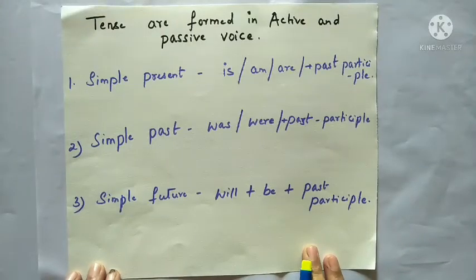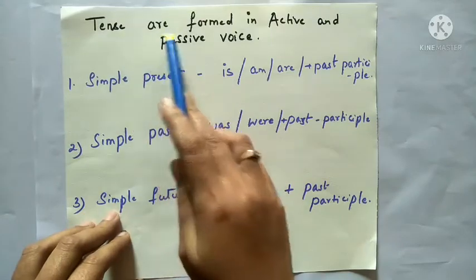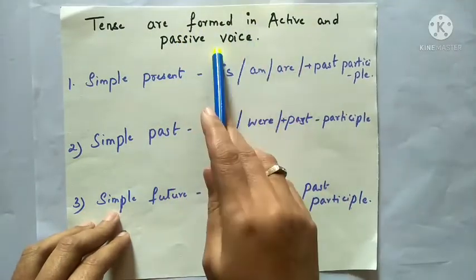Everyone. Today I am going to show how tenses are formed in active voice and passive voice. In part 1 we have learnt the meaning and rules of active voice and passive voice. The link of part 1 is given in the description box. So in today's class let us see how tenses are formed in active and passive voice.